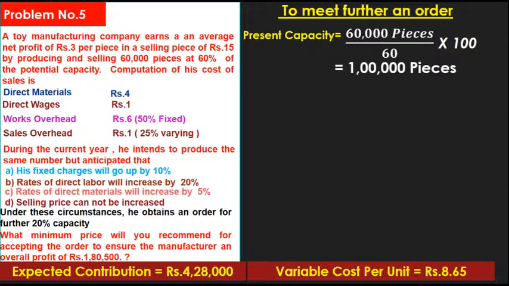But he is producing only 60%, means 60 into 1 lakh divided by 100. Now he is producing 60,000 pieces.